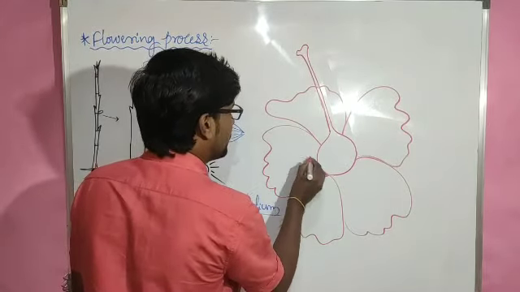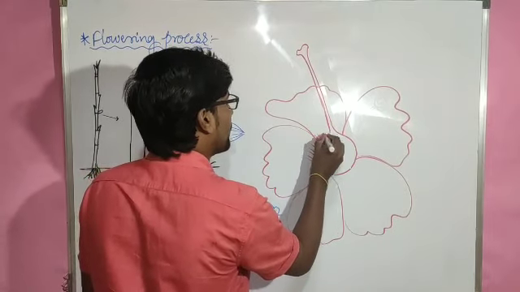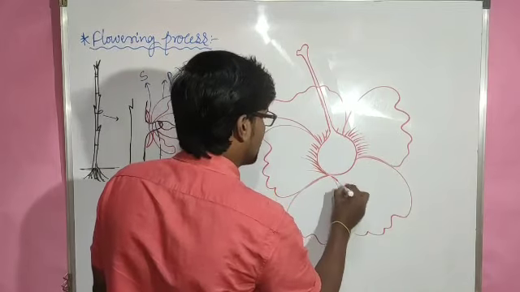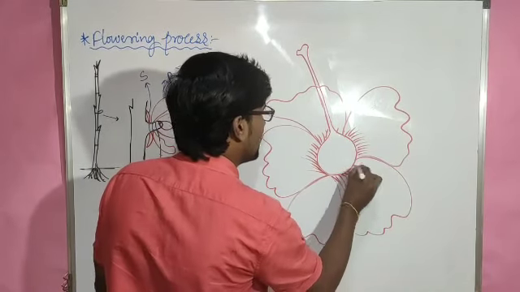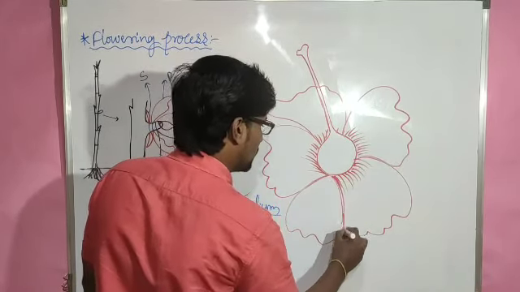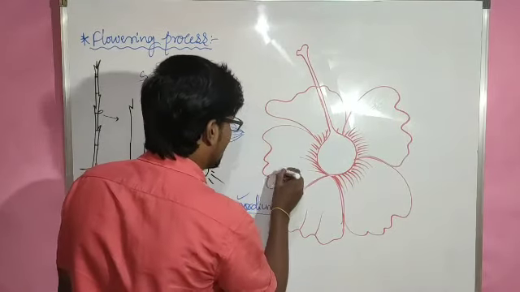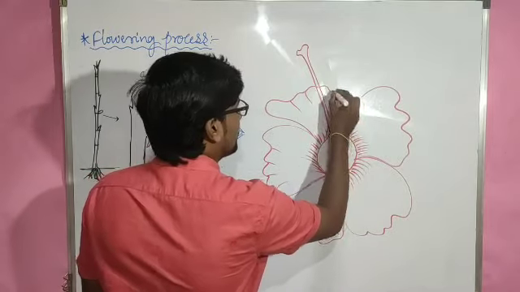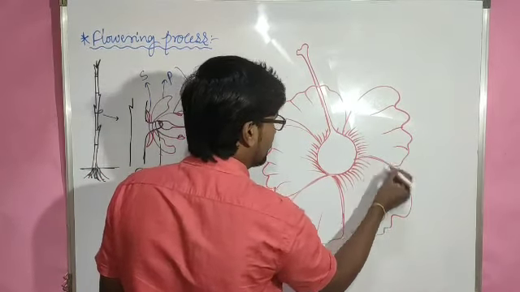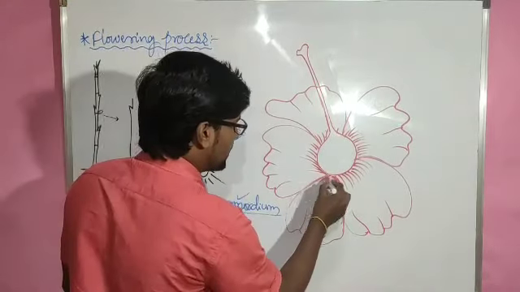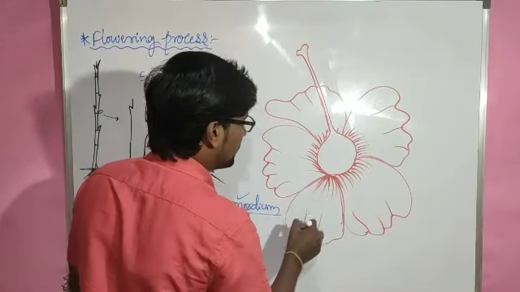So you yourself imagine what flower I have drawn here. Yes, it is a representative flower. In your 10th textbook also, it was given with this flower diagram as a representative flower. Yes, this is the hibiscus flower. So let me imagine this is the hibiscus flower.